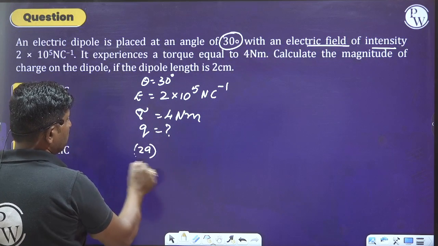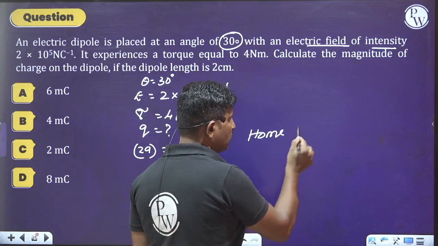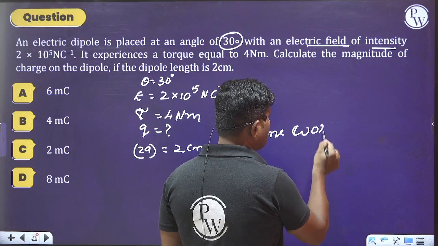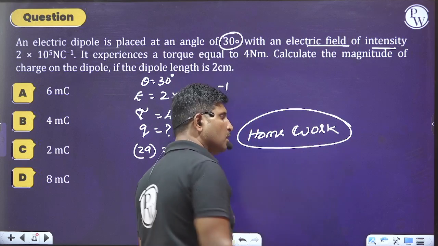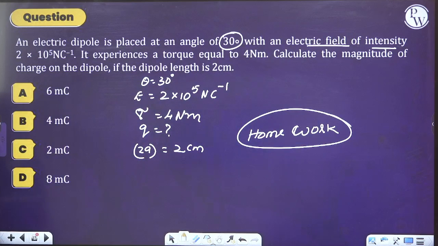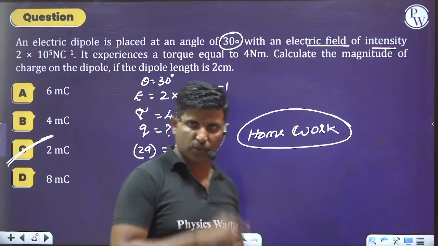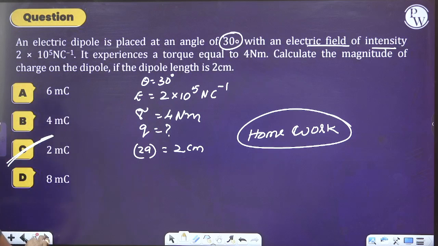What is the length of the dipole? They have given 2 centimeter. I hope you have learned this in my last video, in the last chapter, electric charges and fields. So please take this problem as homework. Then you should get the answer as 2 millicoulomb. I hope you can do this. So similarly, move on to the next one.